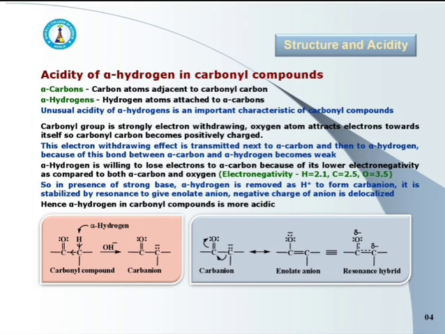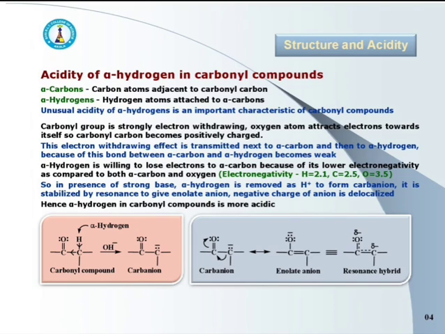The carbonyl group is strongly electron withdrawing. Highly electronegative oxygen atom attracts electron towards itself, and so as electron gets shifted towards the oxygen, carbonyl carbon becomes positively charged. It becomes electron deficient.